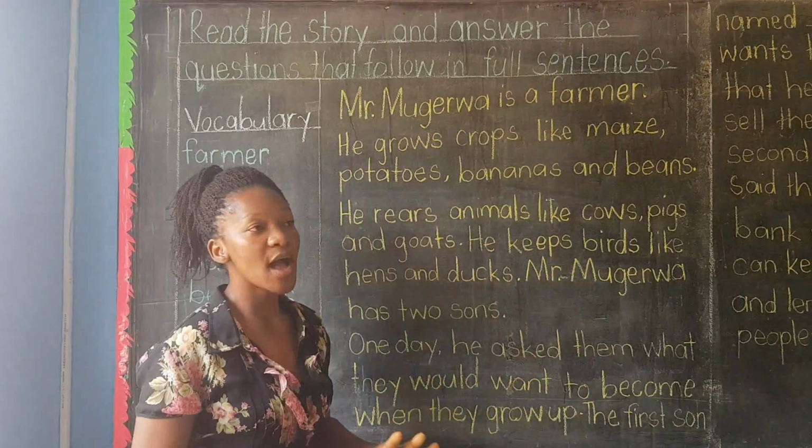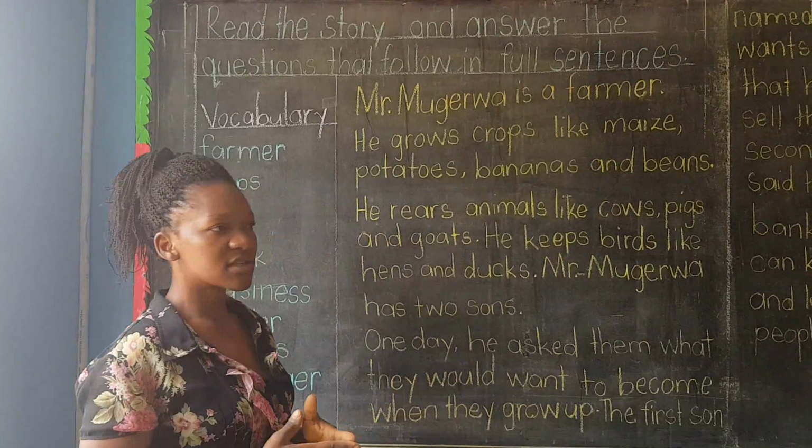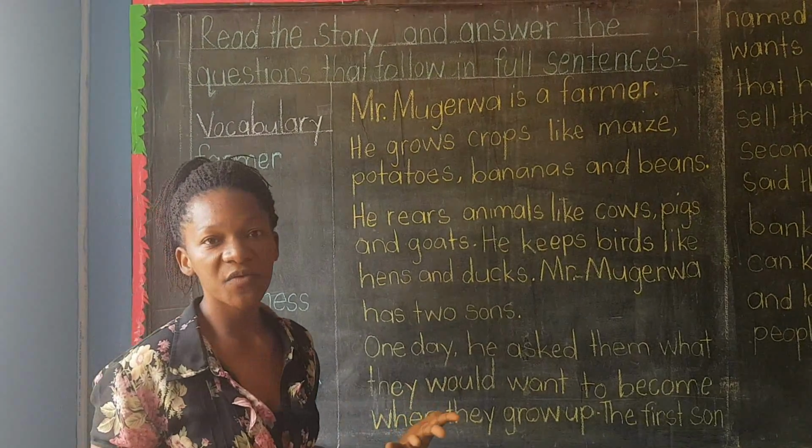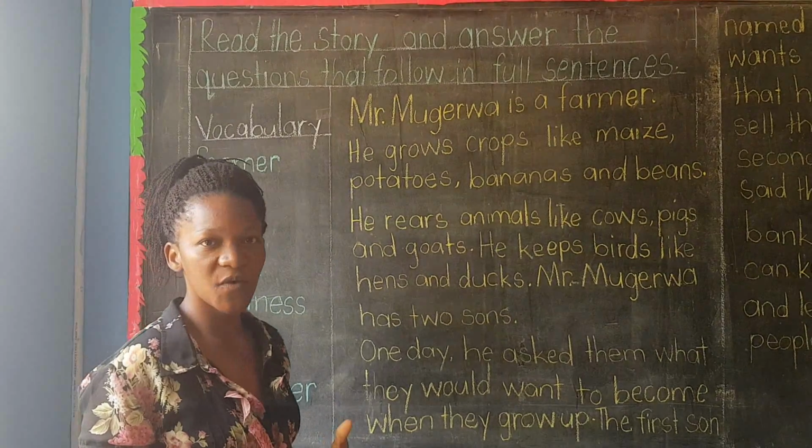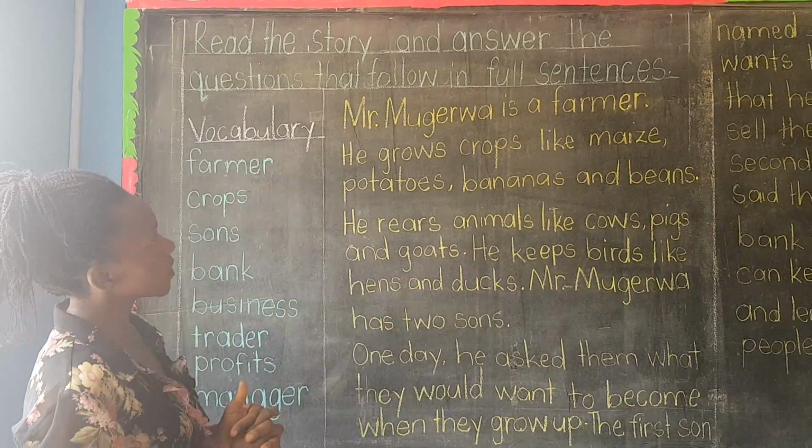In Primary 2, we answer in full sentences, not someone asking you, where are you coming from? And you say, school. That's not a sentence. You have to say, I'm coming from school. So that's what we are going to do.